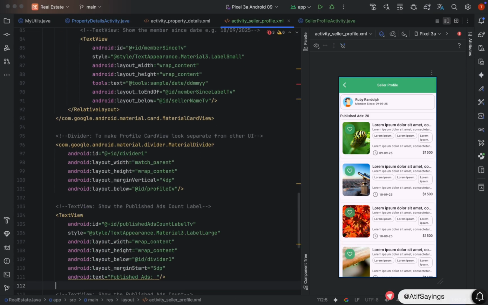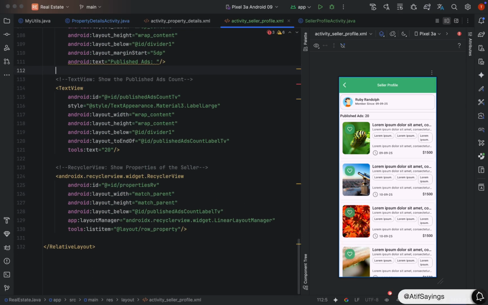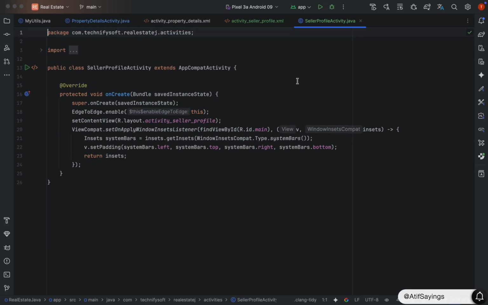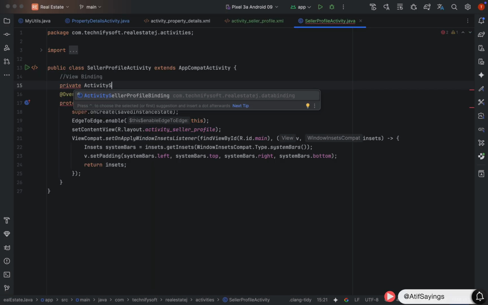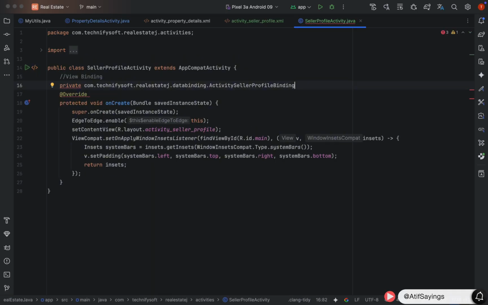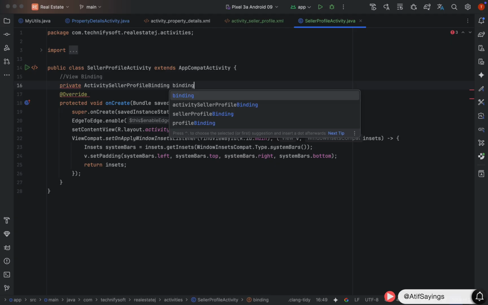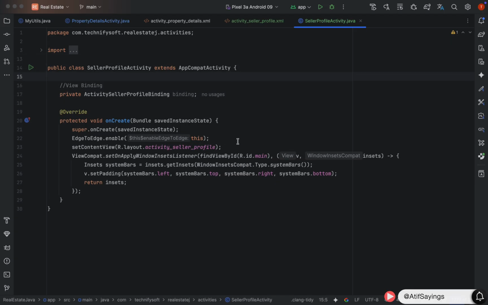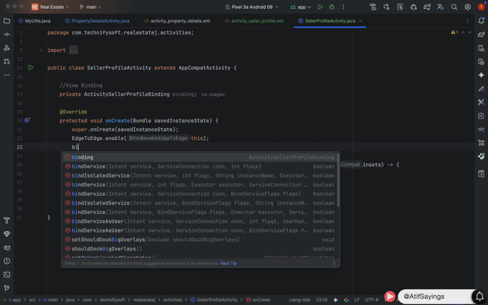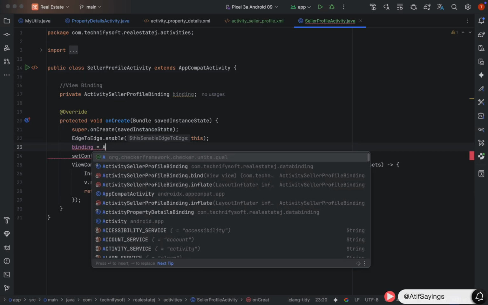So now we will start implementing the logic. For that, open the SellerProfileActivity. First of all, we need to bind the layout file with this activity class using the view binding. Private ActivitySellerProfileBinding, name it as binding. We will initialize it in the onCreate before setContentView. Binding equal to ActivitySellerProfileBinding.inflate.